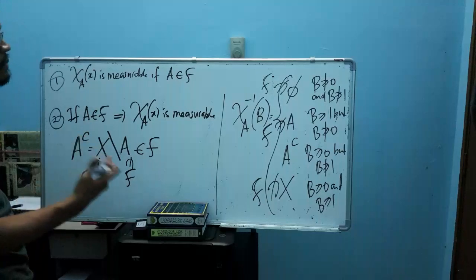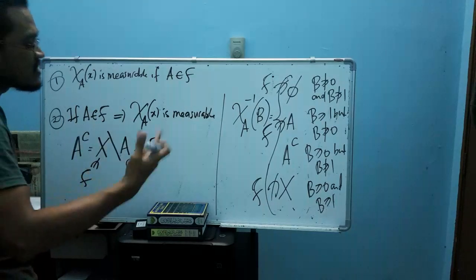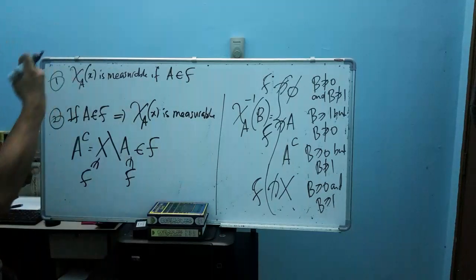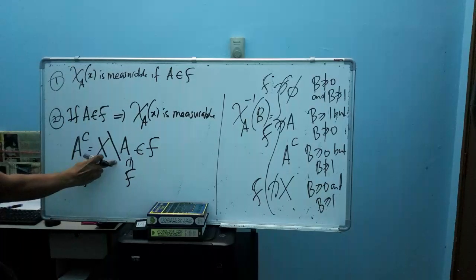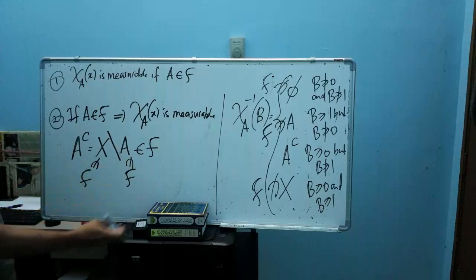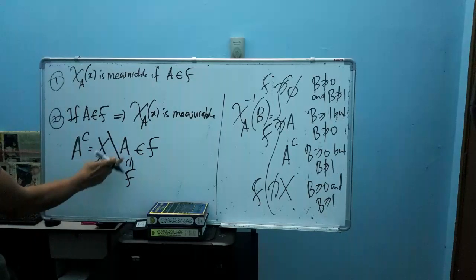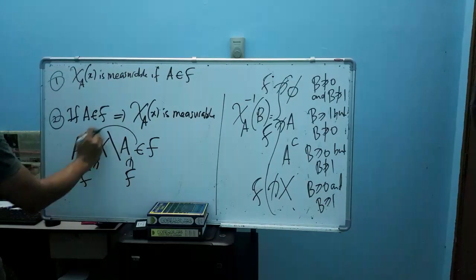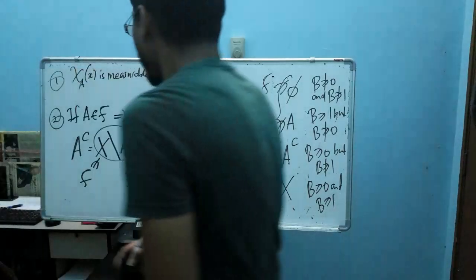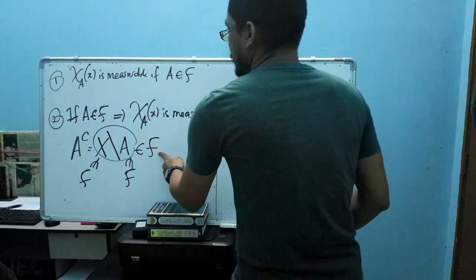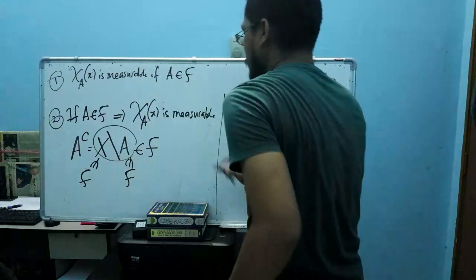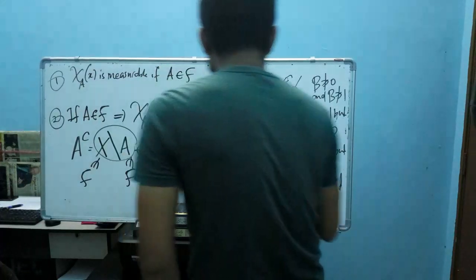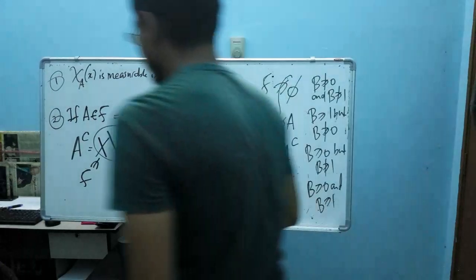What does it mean that F is closed under all set operations? It means our algebra is closed under union, intersection, difference, and also symmetric difference. So X difference A, since X is an element of F and A is an element of F, is of course an element of F, because F is closed under the difference operation. So I can say that A complement also is an element of F.